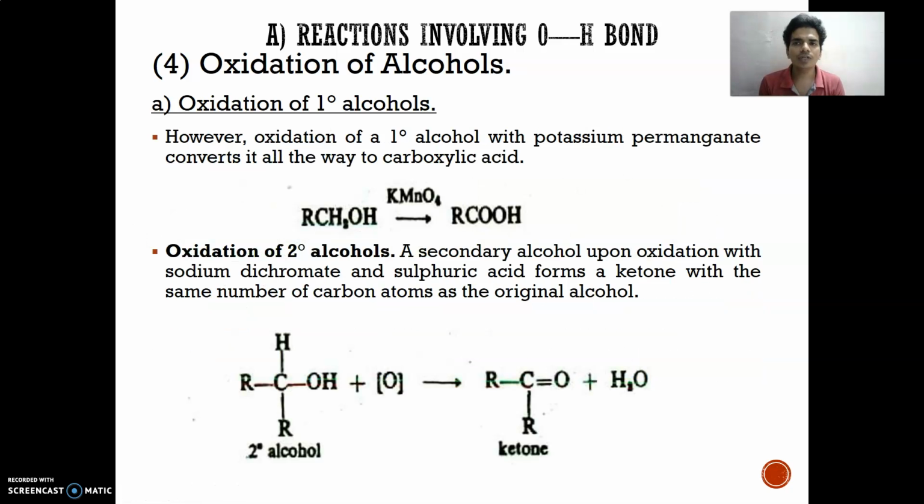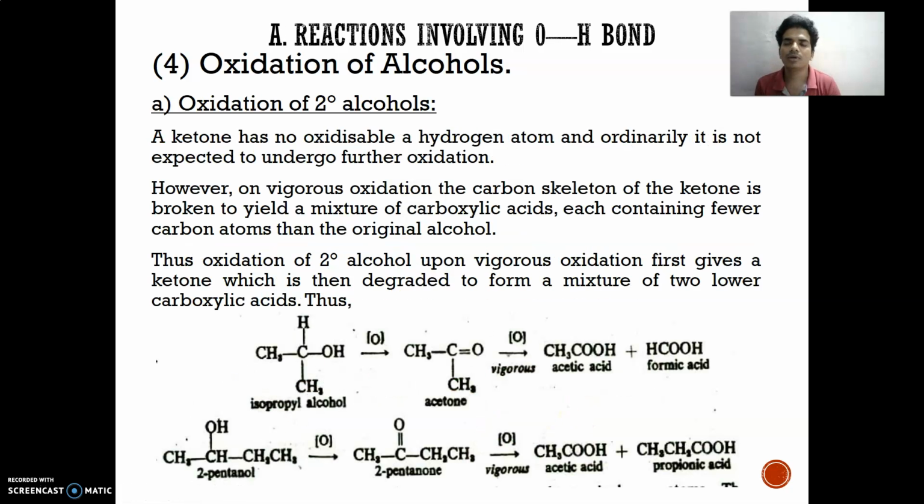In the oxidation of a primary alcohol using another oxidizing agent, potassium permanganate, the alcohol is converted all the way up into carboxylic acid. Now, oxidation of a secondary alcohol with sodium dichromate and sulfuric acid gives a ketone with the same number of carbon atoms as the original alcohol.